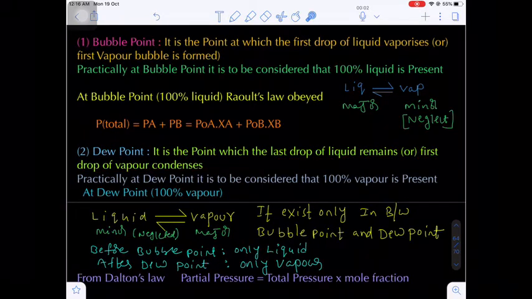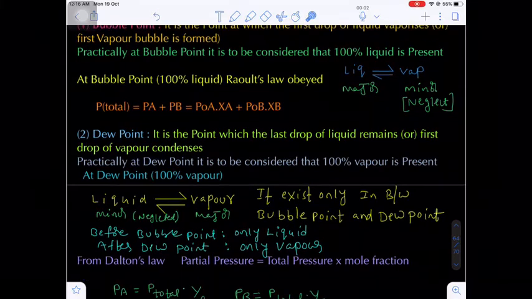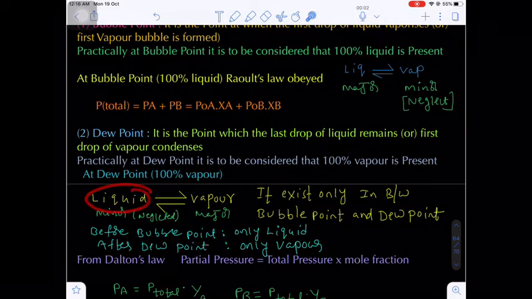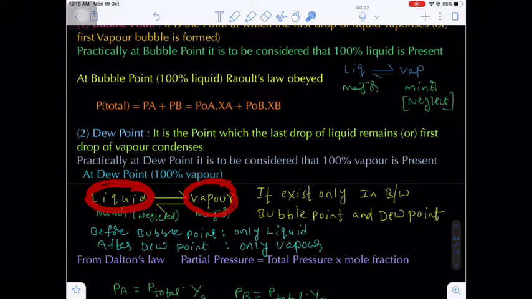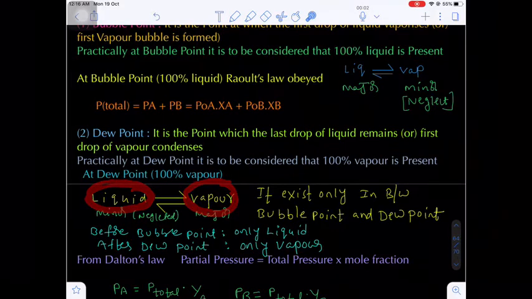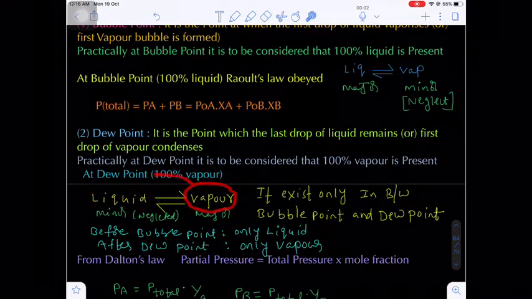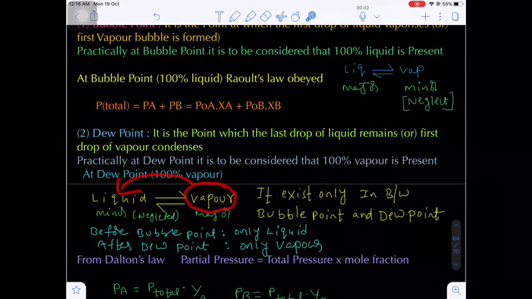Last drop of a liquid remains, otherwise the first drop of a vapor condenses. Are you getting my point? Suppose here liquid is there and vapor is there. The last drop of a liquid remaining means almost all the liquid will get converted into vapor, but only one drop of a liquid remains. Almost all the liquid will undergo vaporization. Otherwise, only one drop of a vapor will undergo condensation.